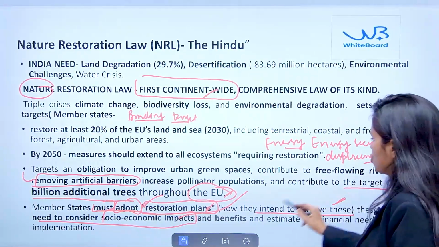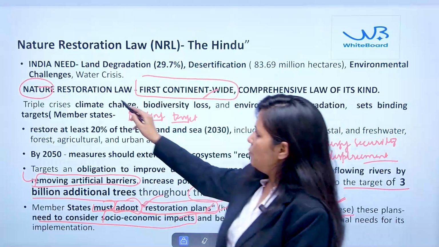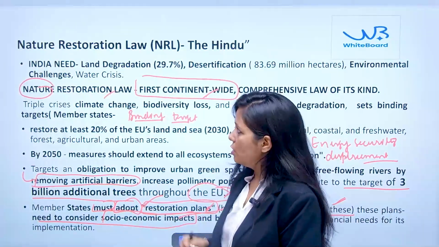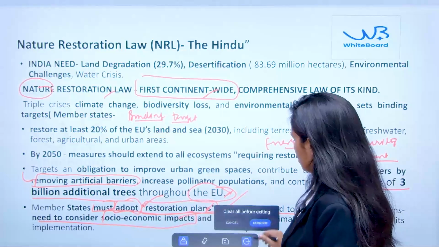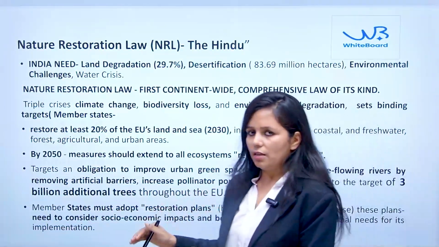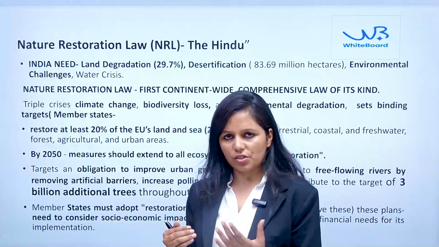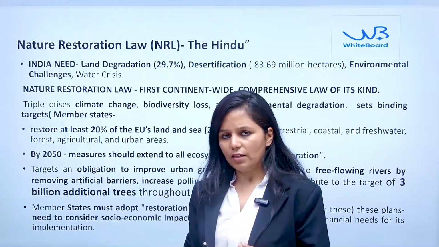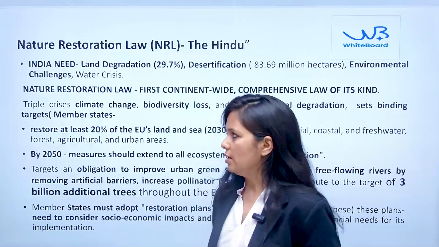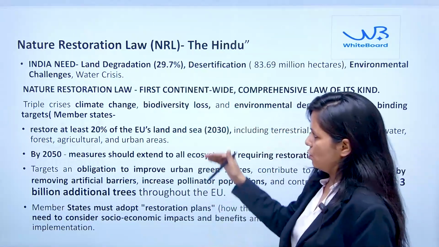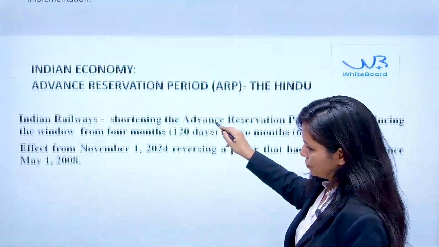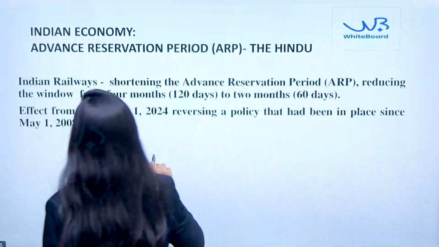So this cost should be minimal, and at the same time nature should be restored with all these binding targets. So this is about the Nature Restoration Law, which was discussed in the newspaper in the background. India is also facing various challenges as far as land degradation and desertification are concerned. So this is the right time that India should also have such a law on the lines of the European Union.